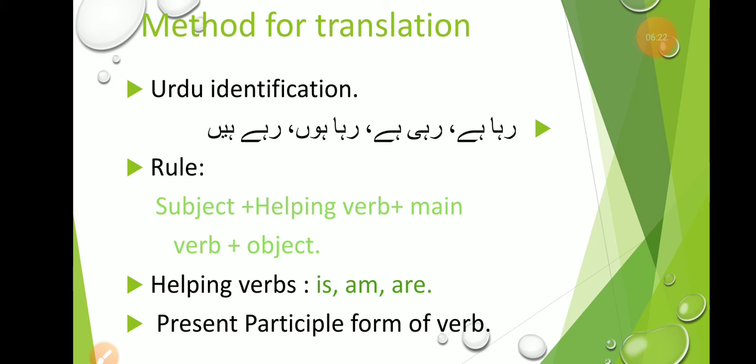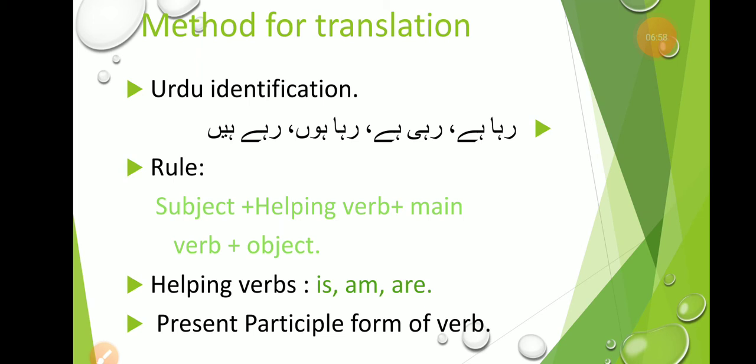When you read these sentences and when you look at the last words of these sentences, you will at once come to the conclusion that these sentences belong to the present continuous tense. And you will start translating those sentences. First of all, you will define where is the subject, who is the doer of an action. Subject, then you will use the helping verb according to the subject, then the main verb, the main action you will describe, and at the end you will use the object.